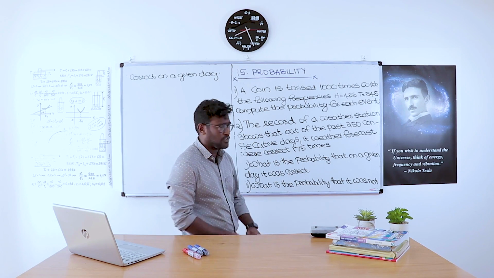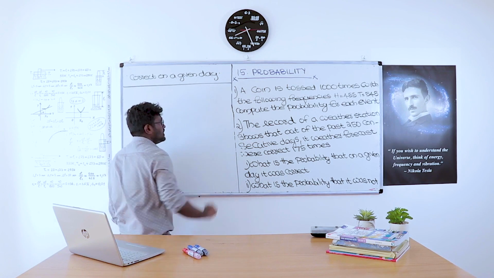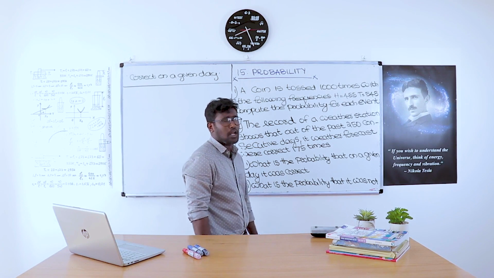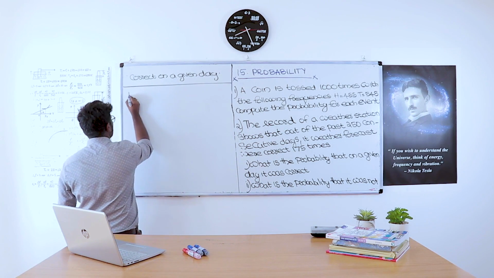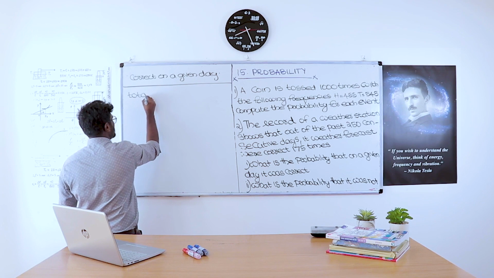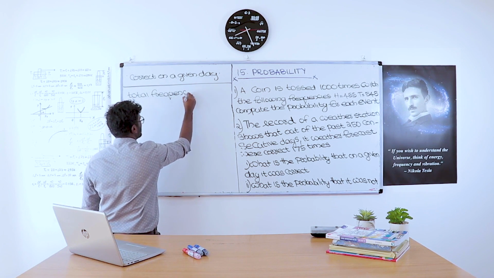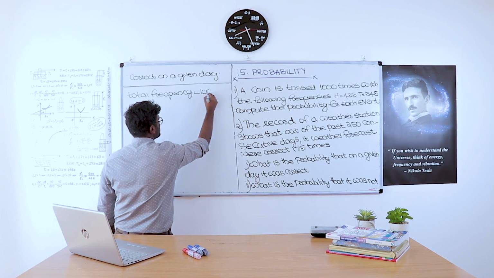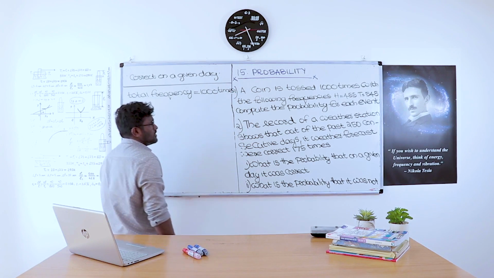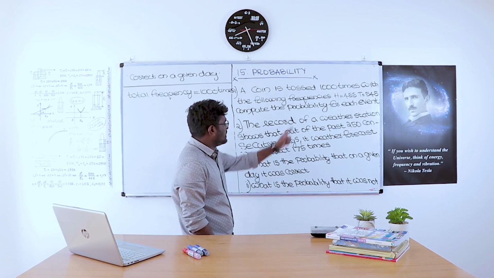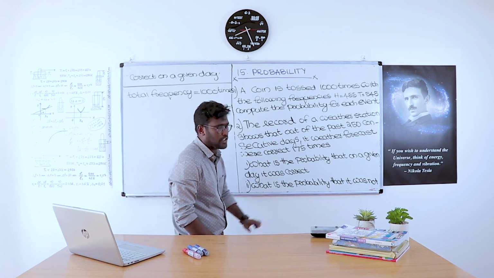That is the first question, so we can solve that first. After the first question, we will move to the second question. So a coin is tossed 1,000 times. What about the total frequency, or the total outcome? Total frequency equals 1,000 times. So the head appears how many times? 455 times, and tail appears 545 times.